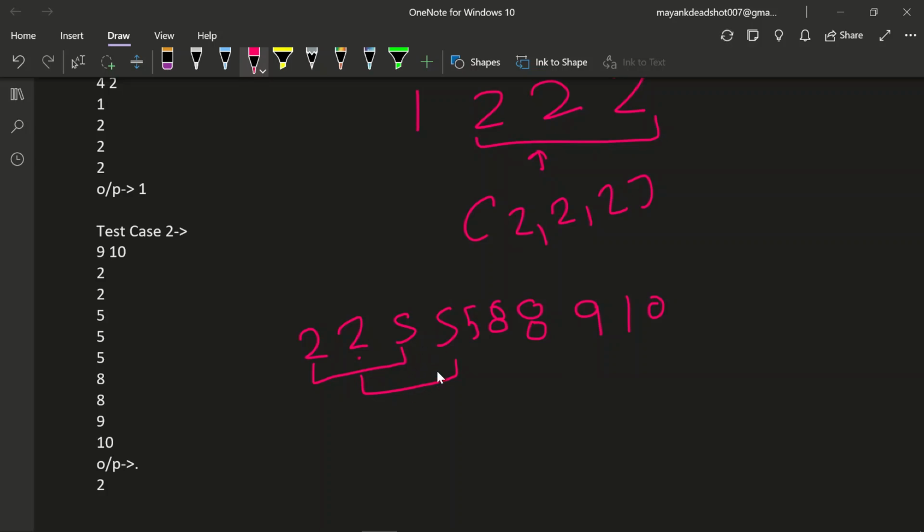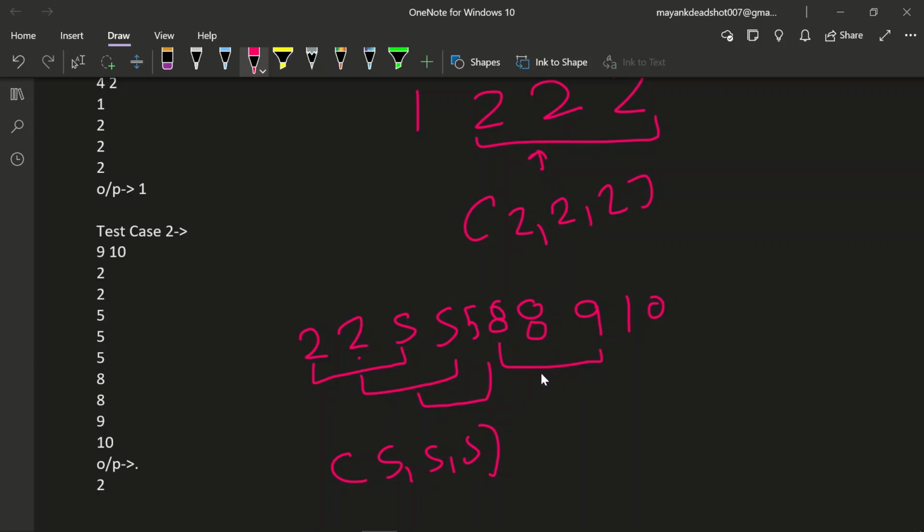Is it satisfying the conditions? No. Then we will check this one. Is it satisfying the condition? Yes, so we have got an answer, 5 5 5. One triplet is found. After 5, suppose we start from here, 8 8 9. Is it going to give us the answer?